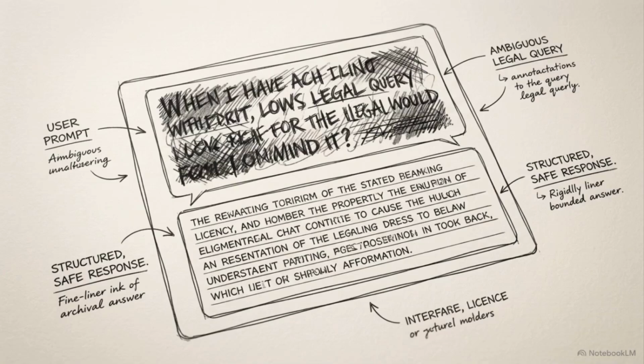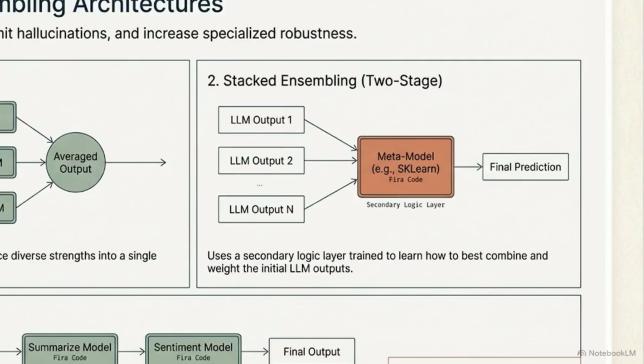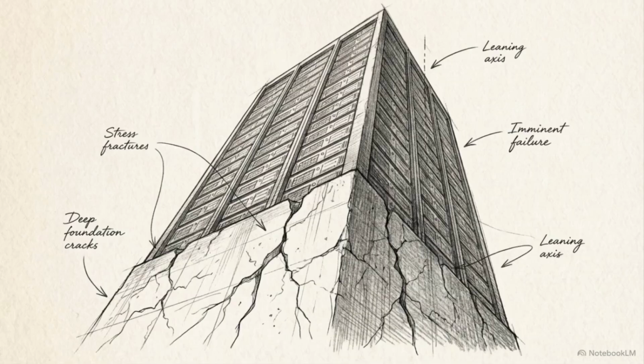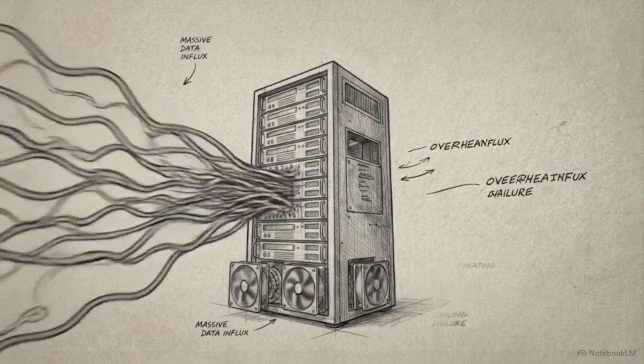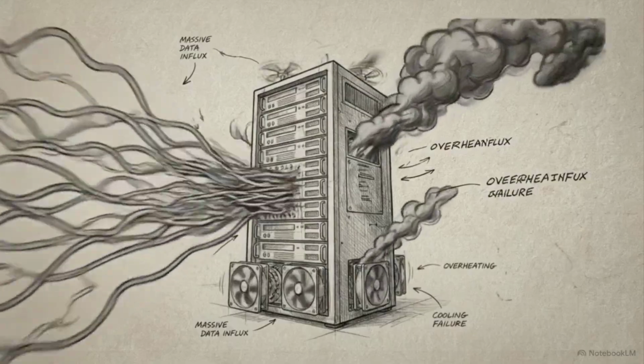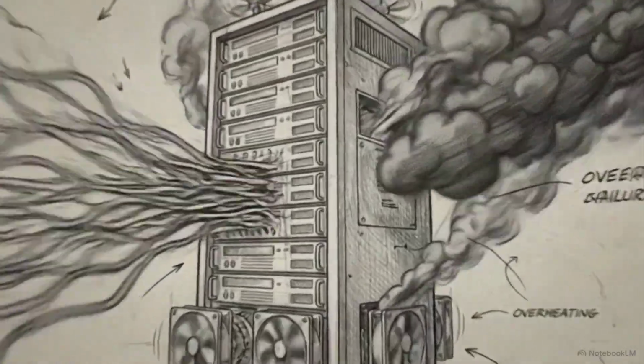This diagram shows architectural ensembling. Ensembling is the practice of combining multiple specialized models so that a secondary logic layer, or meta-model, can evaluate their outputs, balancing individual weaknesses and severely limiting the chance of a hallucination. Scaling up specialized performance presents a physical problem. Simply making a single, monolithic model larger to handle more complex tasks drastically increases inference latency and operational compute costs.